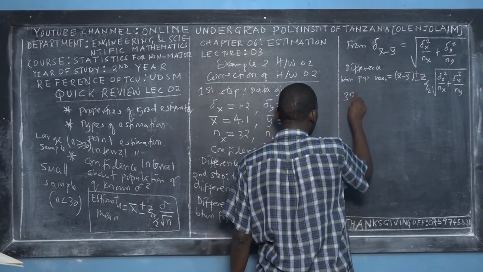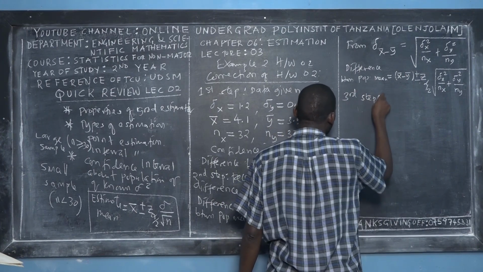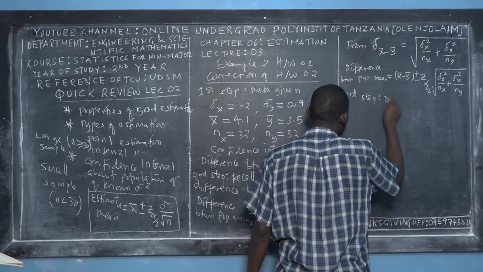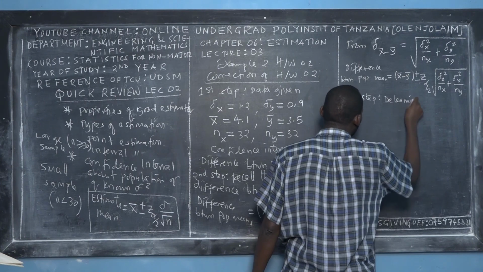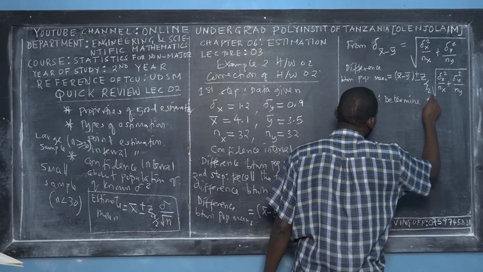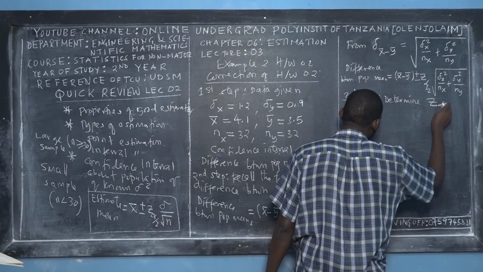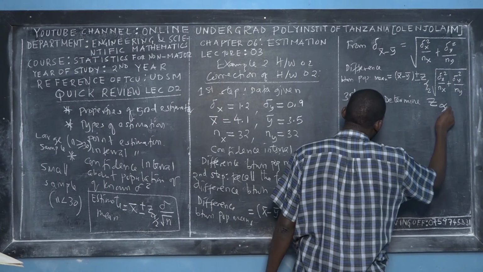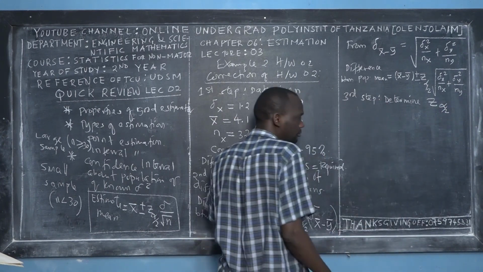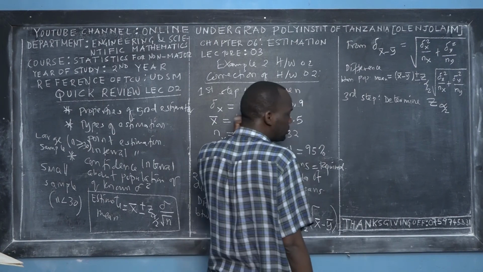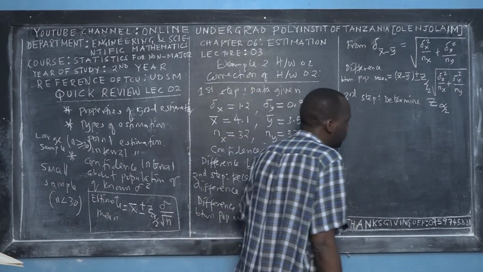So in the second step, let us find the standardized value at half of the significance level, which corresponds to a certain probability.